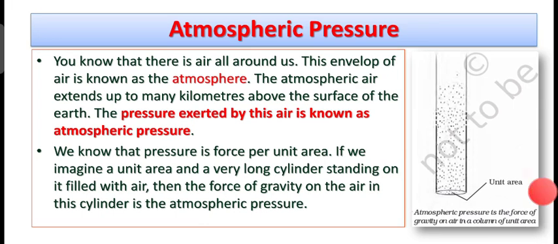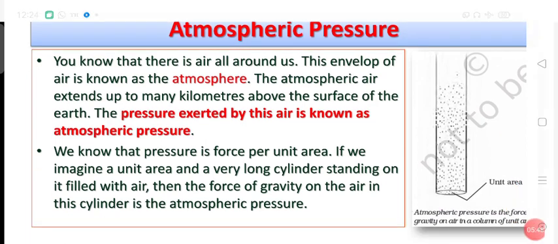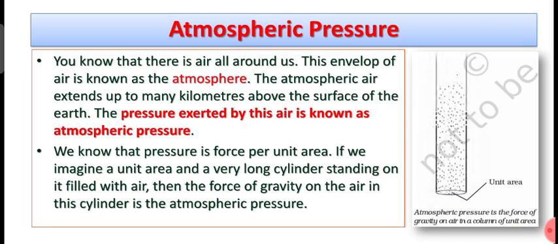Suppose there is a cylinder from the surface of earth up to the end point of the atmosphere. This whole cylinder that is filled with the air will apply pressure on earth.